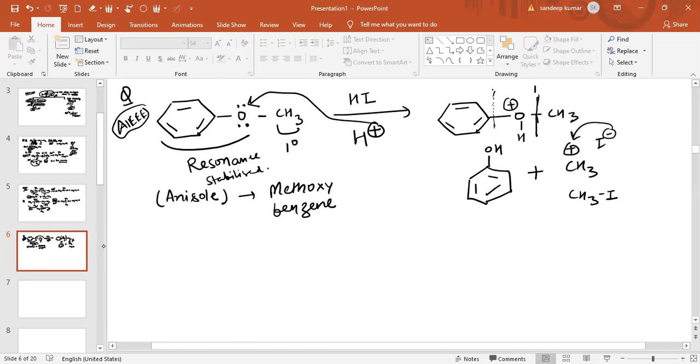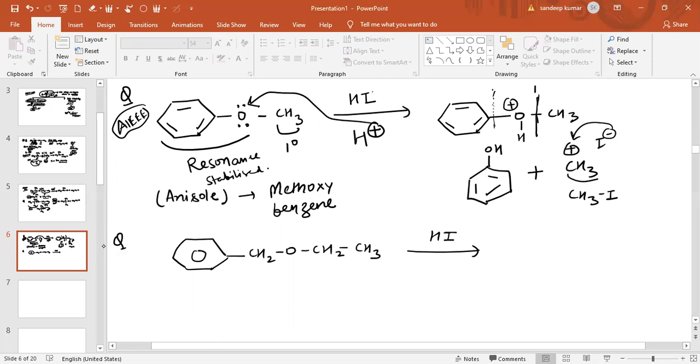See, another question. Benzene is given, and the reaction of benzene-CH2-O-CH2-CH3 in presence of HI. In this case, you have seen that I minus attacks the less sterically hindered side, so the mechanism will be SN2.